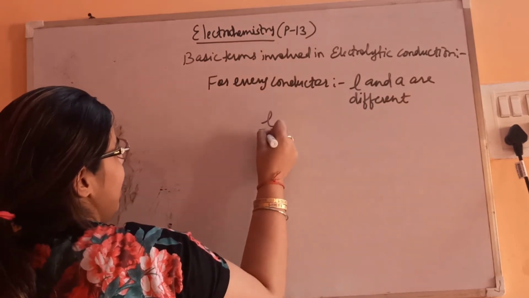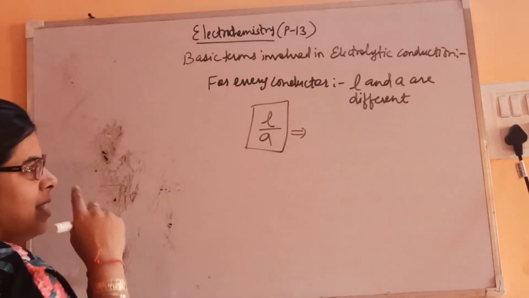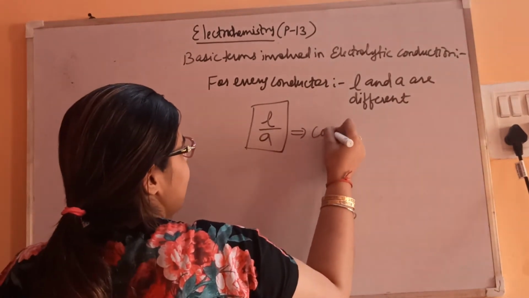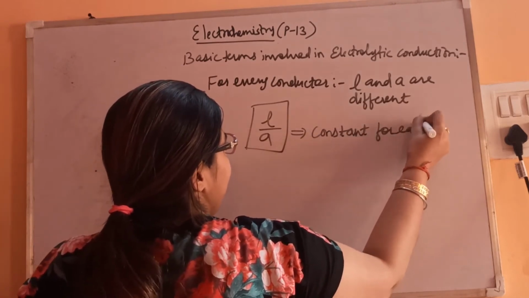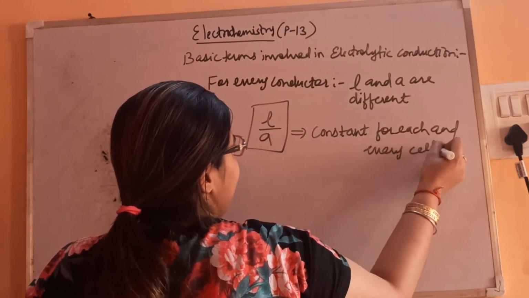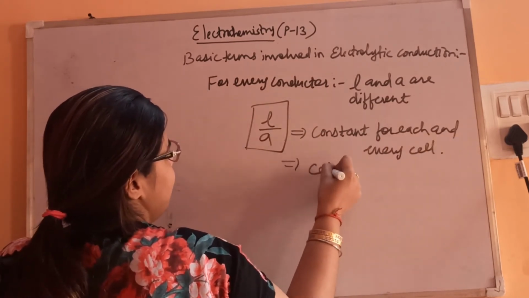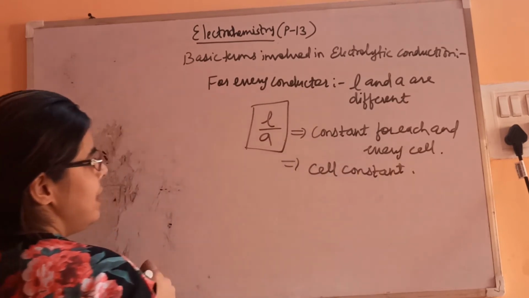So we'll take the L by A ratio. This ratio is constant for each and every cell, which is known as cell constant. L by A is known as cell constant.